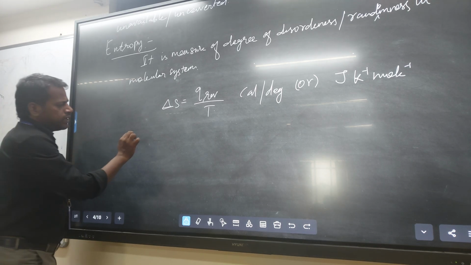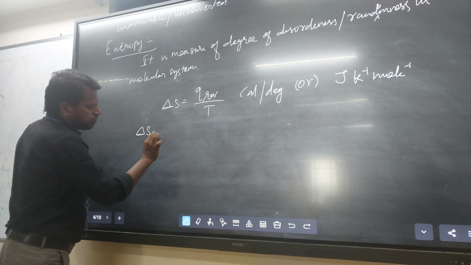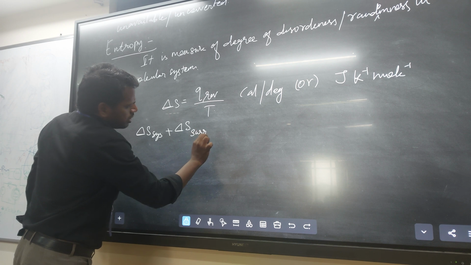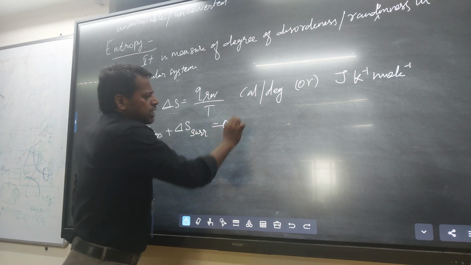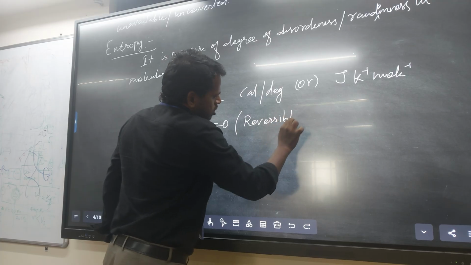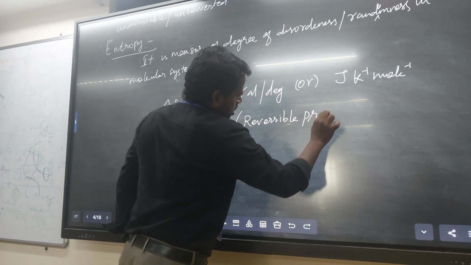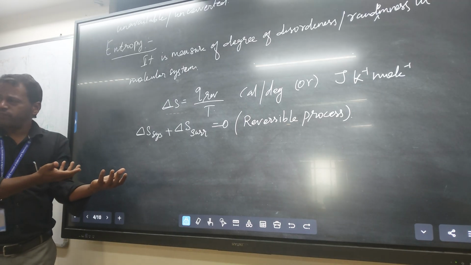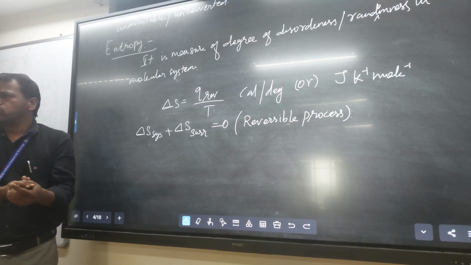If delta S system plus delta S surrounding is equal to 0, that means it is a reversible process. It is a reversible process only when it equals 0.